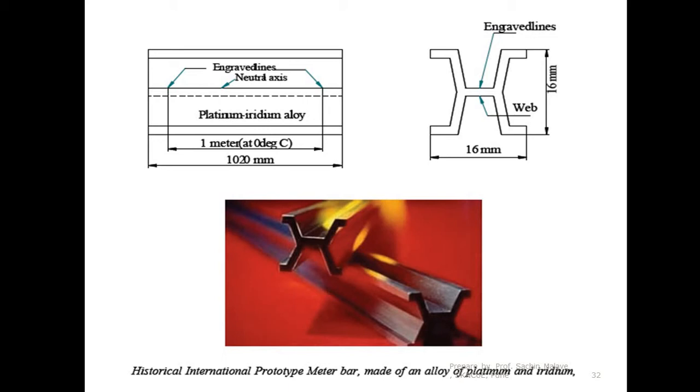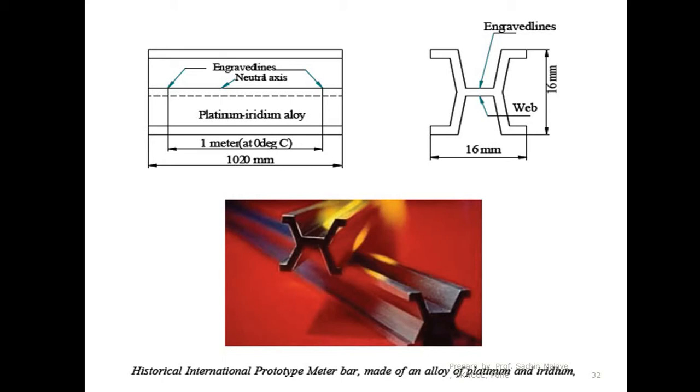Now as shown in the definition, it is a bar of pure alloy of platinum and iridium. Specifically it is chosen because the material of this alloy is not going to change its properties over a longer period. That's why it is intentionally chosen. Now you can see the total length of this bar is 1020 mm.